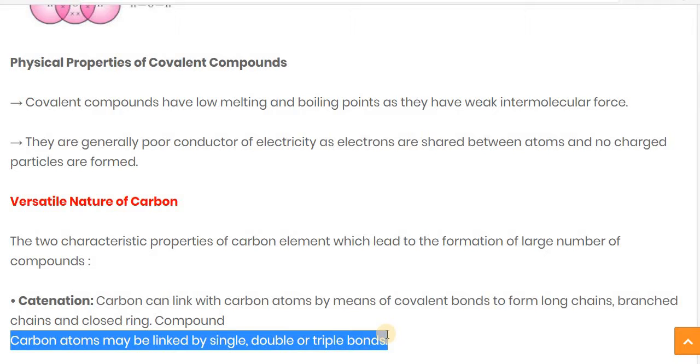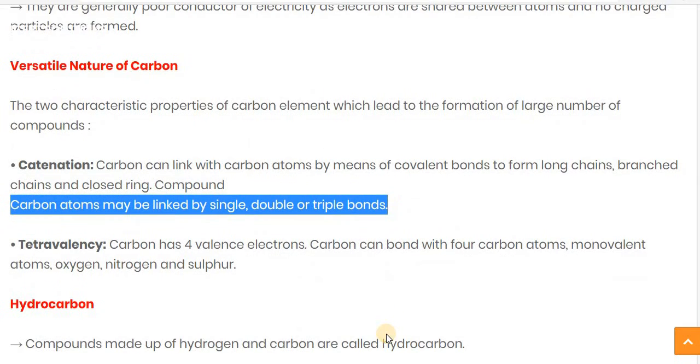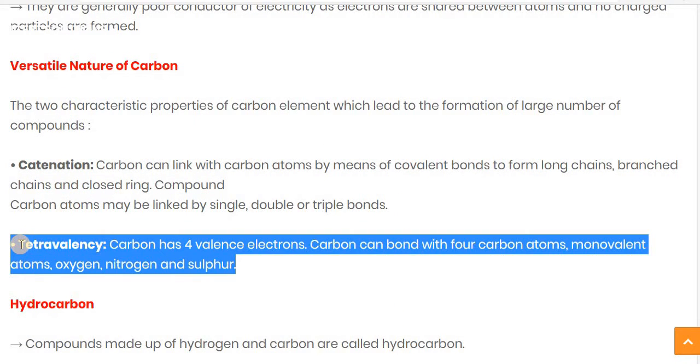That's why we can consider carbon as a versatile element. The next property of carbon is tetravalency. As we discussed in the previous video, tetra means 4 and valency means valence electron. Carbon's atomic number is 6.